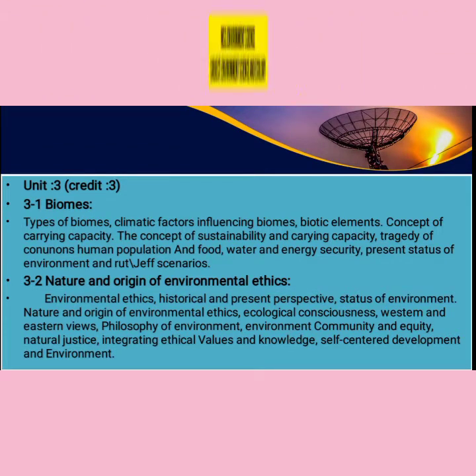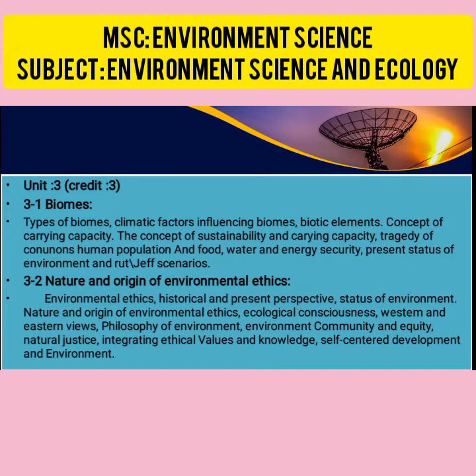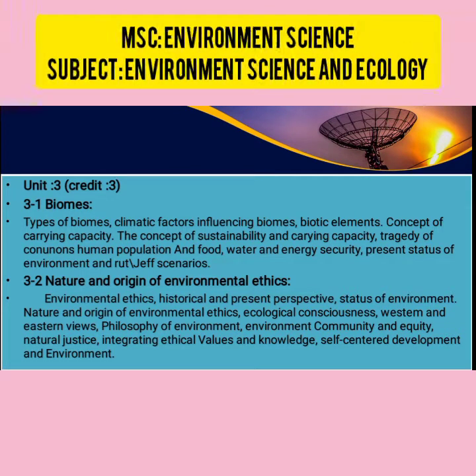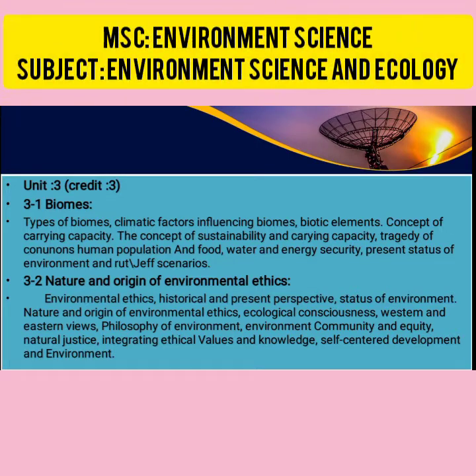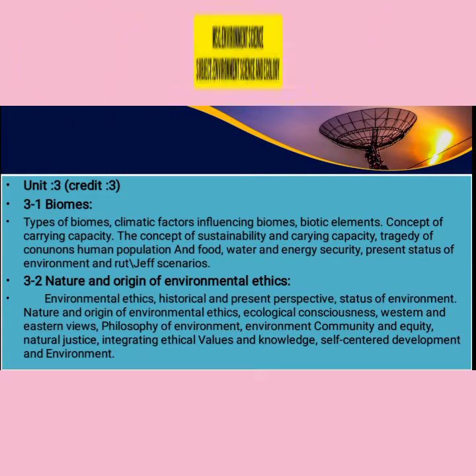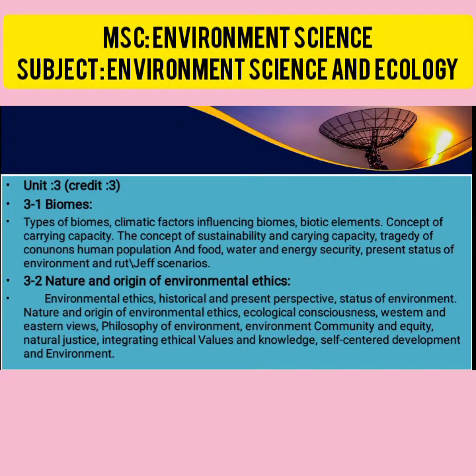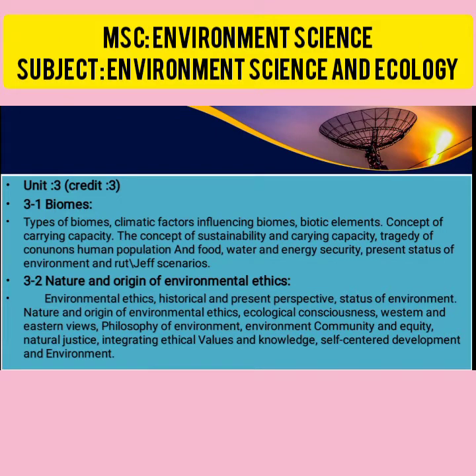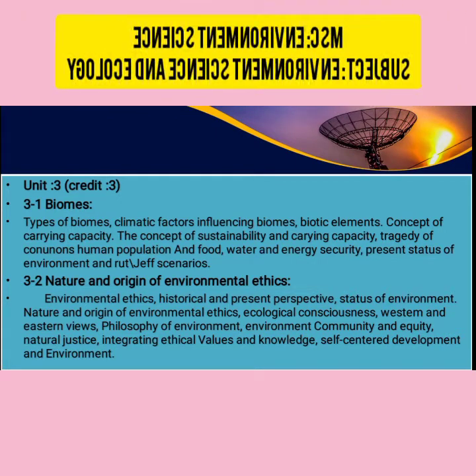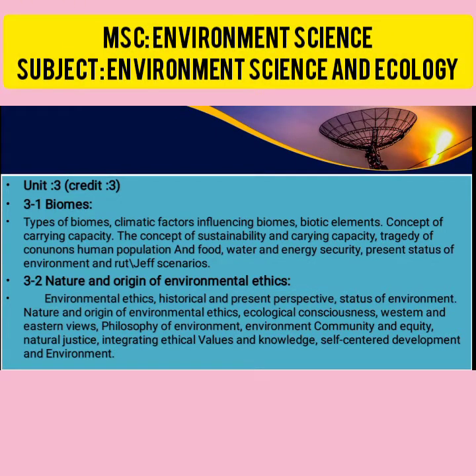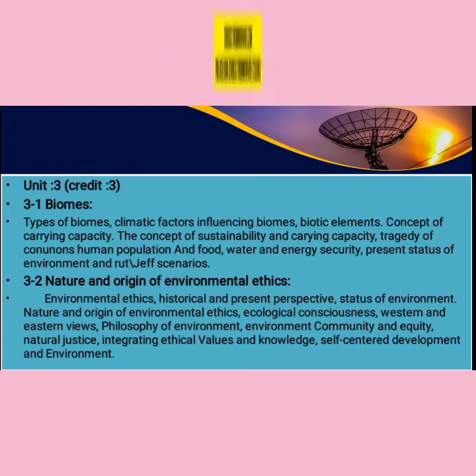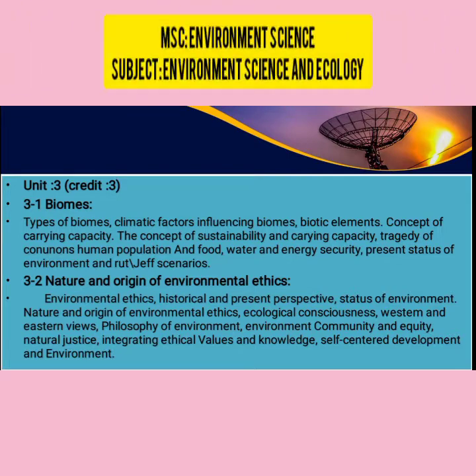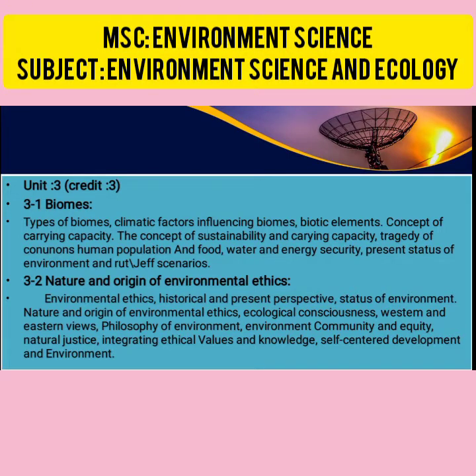Then chapter number 2 in unit 3 is the nature and origin of environmental ethics: historical and present perspective status of environment, nature and origin of environmental ethics, ecological consequences, western and eastern views, philosophy, environment community and equity of natural justice, integrating ethical values and knowledge, self-centered development and environment.